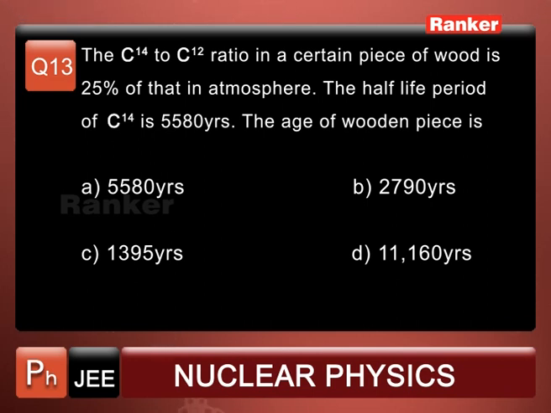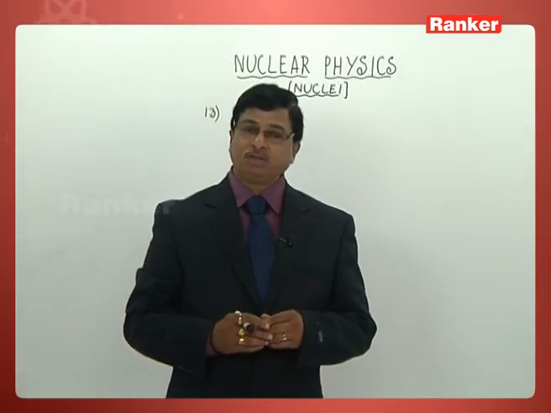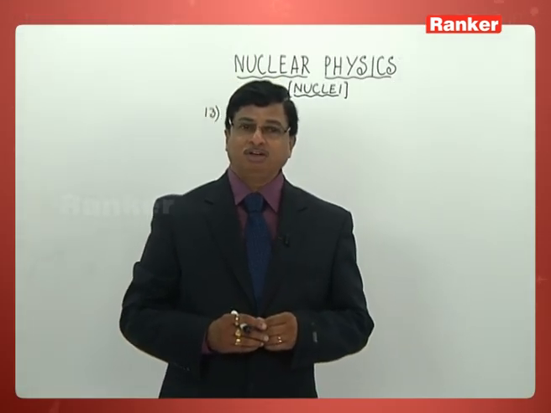In fact, 4 options are given this way: 5580 years. Second option, 2790 years. Third option, 1395 years. And fourth option, 11160 years.